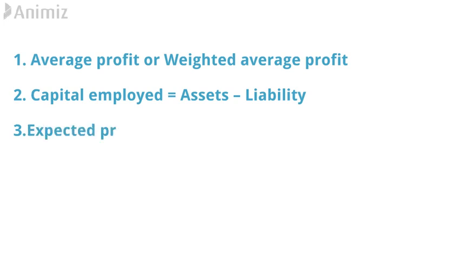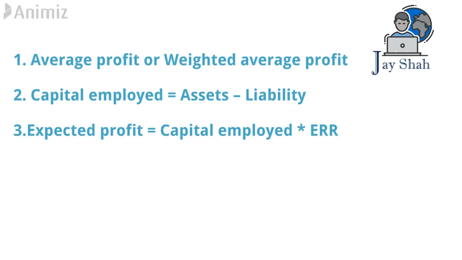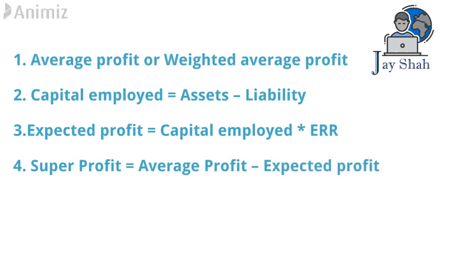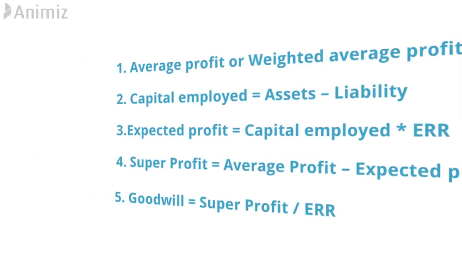Third step, again as it is, calculate expected profit, that is capital into expected rate of return, that is ERR. Step 4 says calculate super profit, that is average profit minus expected profit. And finally, step 5 is a game changer: you calculate by a different formula, that is super profit divided by expected rate of return. Only the fifth step is changing compared to the super profit method.